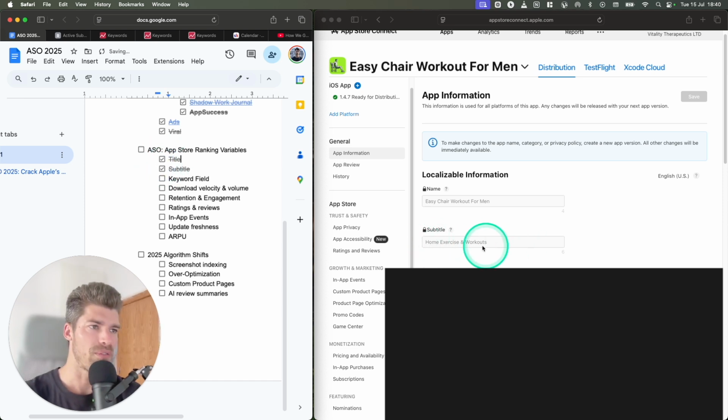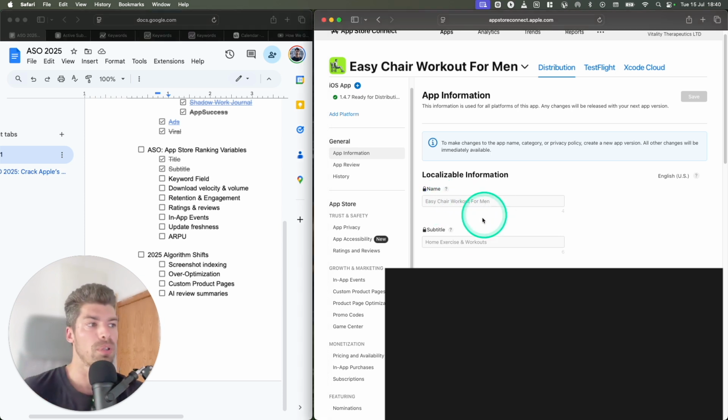Same thing goes here for the subtitle, exact same rules. Don't do keyword stuffing. So if you have this keyword, Chair Workout for Men, for example, don't use the same workout in the subtitle. See, we have workout, which is a little different, and exercise, which is similar, but don't use the same workout keyword because then you will be actually down prioritized if you do keyword stuffing, something I'm going to talk about a little bit later as well, but it's very important.